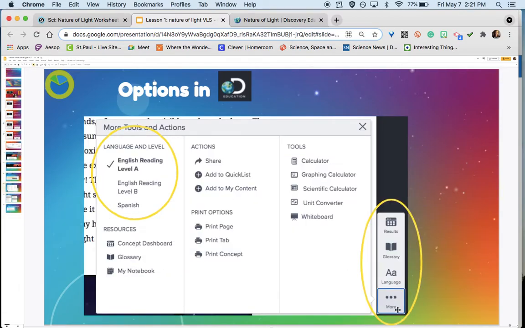Also, in the lower right corner, if you click More or Language, you get this that pops up, and you can have a reading level A, a reading level B, and you can actually change it into Spanish. I'm not sure how good that translation is, but you could still try that out.